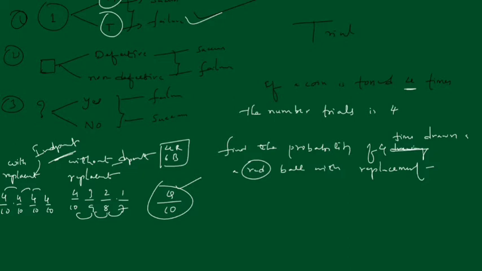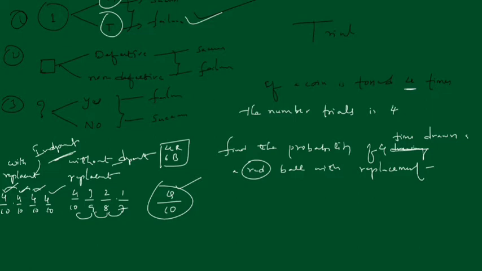So, independent of the outcome of any trial, in such trials the probability of success or failure remains constant. There is no change in it, right? Got it? So such independent trials which have only 2 outcomes, usually referred to as success or failure, are called Bernoulli's trials.